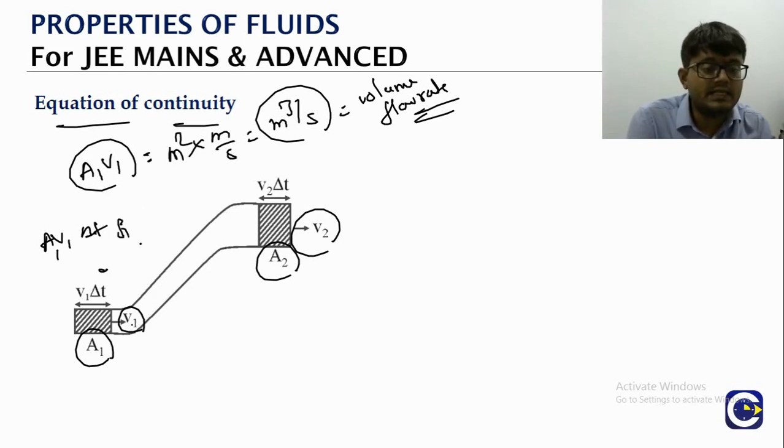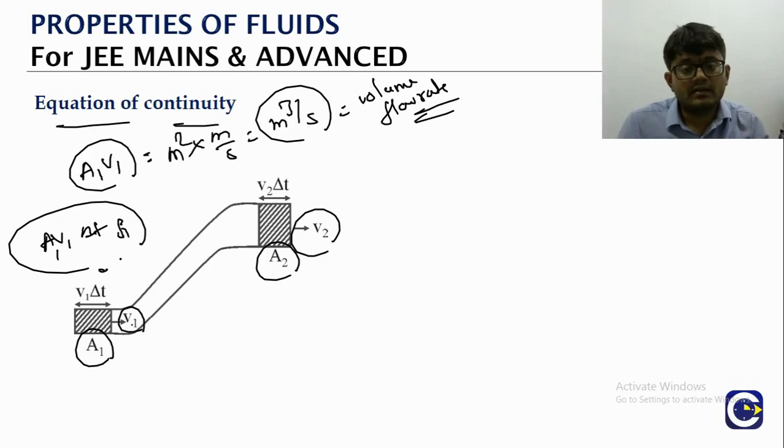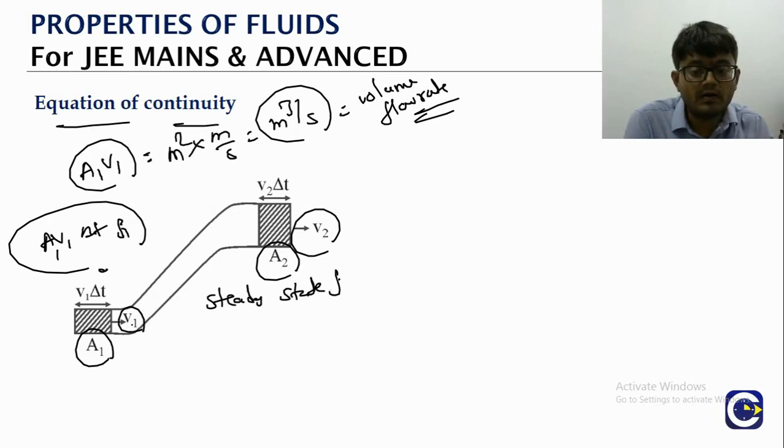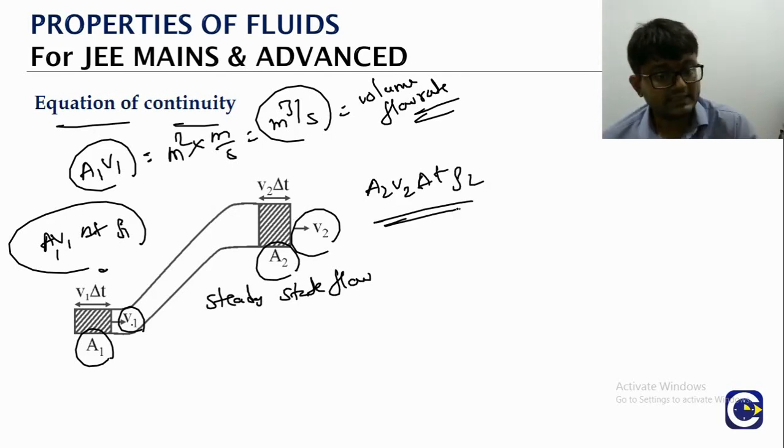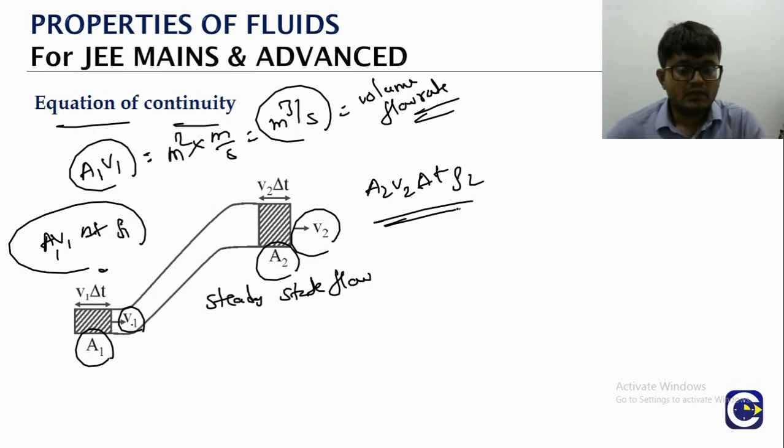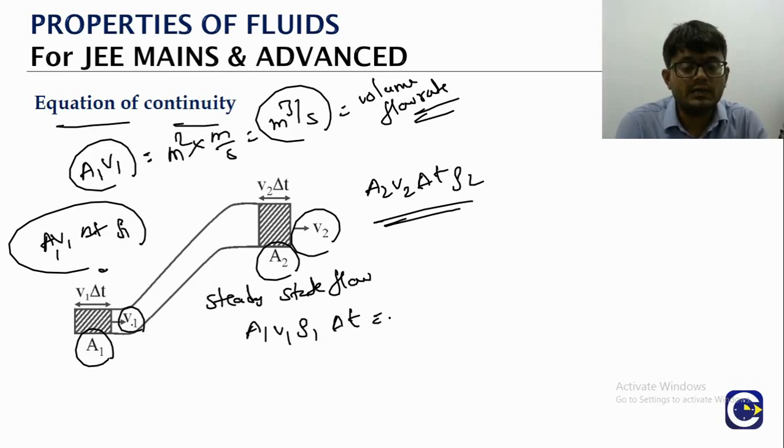If you multiply this with the density, that gives us the total mass that is coming in. If we are considering a steady state flow, meaning no mass accumulation, whatever mass comes in during the time delta t, the same amount of mass should leave. What is the mass leaving here? A2 into V2 into delta t into rho 2. That is the total mass leaving in the time delta t. Which means A1 V1 rho 1 delta t should be equal to A2 V2 rho 2 into delta t.